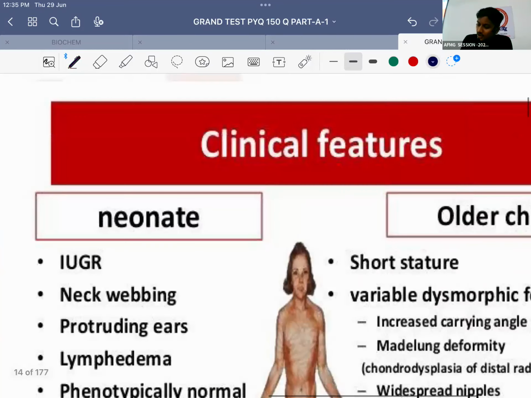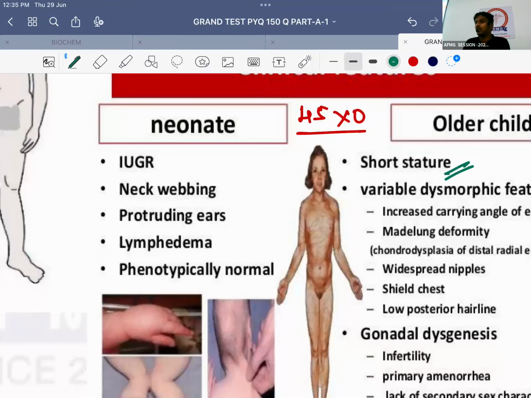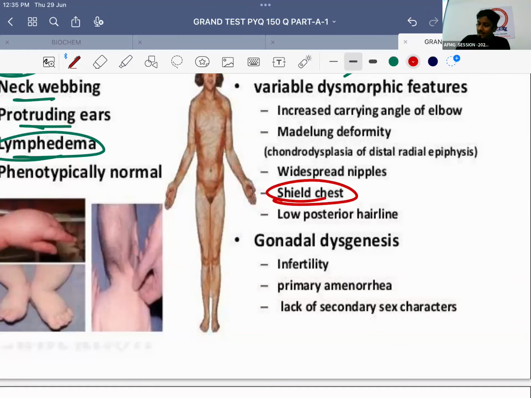On the other hand, this is a case of Turner syndrome. What is the genotype? Anybody? 45XO. Important, will the patient have a tall or short stature? Short stature. The patient will have IUGR, that is intrauterine growth restriction. There will be webbing of the neck. Along with that, there will be lymphedema. Important, what kind of chest will the patient have? Shield shape or a flat chest. Along with that, the nipples will be widely spaced away from each other.